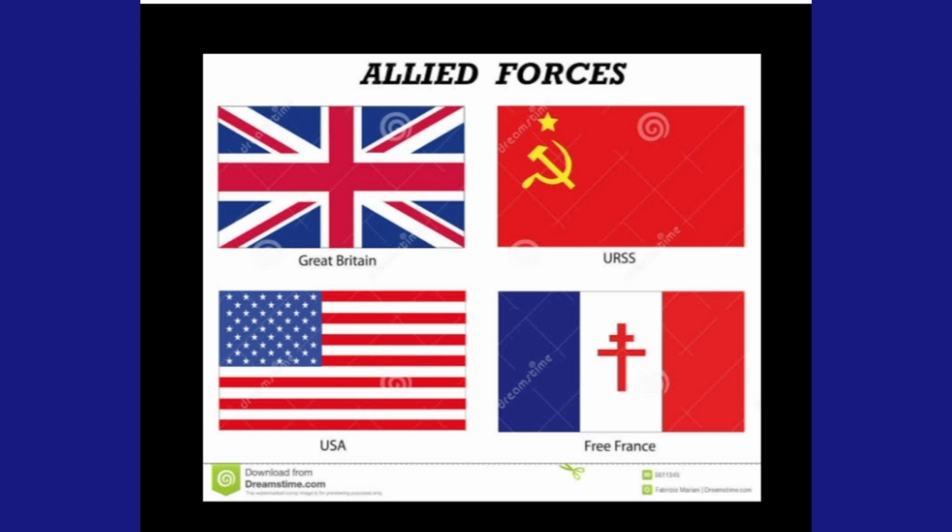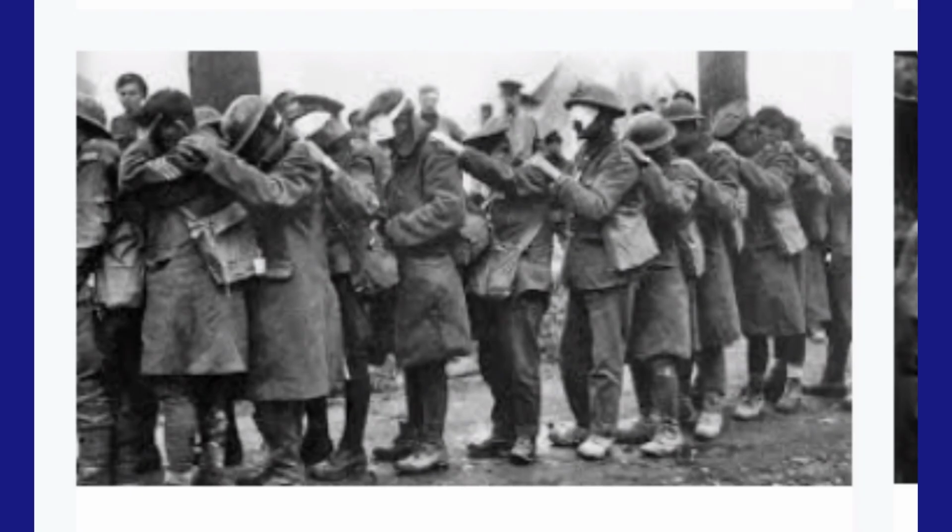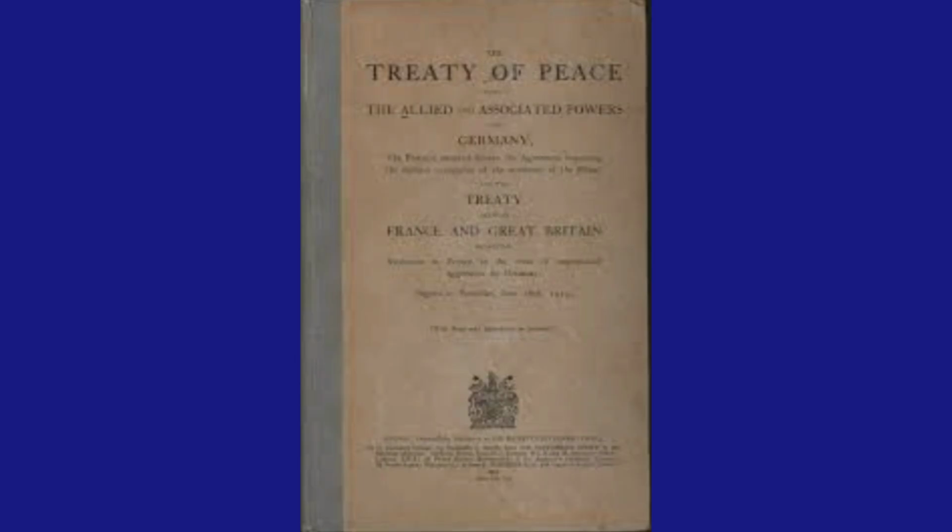The Allied powers, that is, England, France, US, demilitarized Germany. Demilitarized means they made the German military very small. And this demilitarization was done to weaken its power.